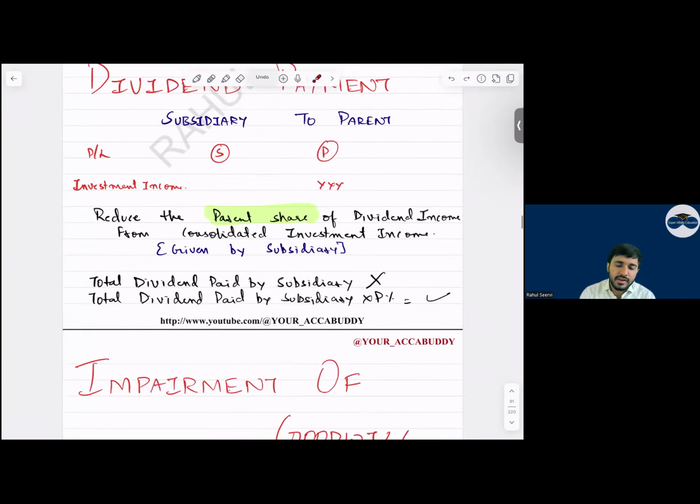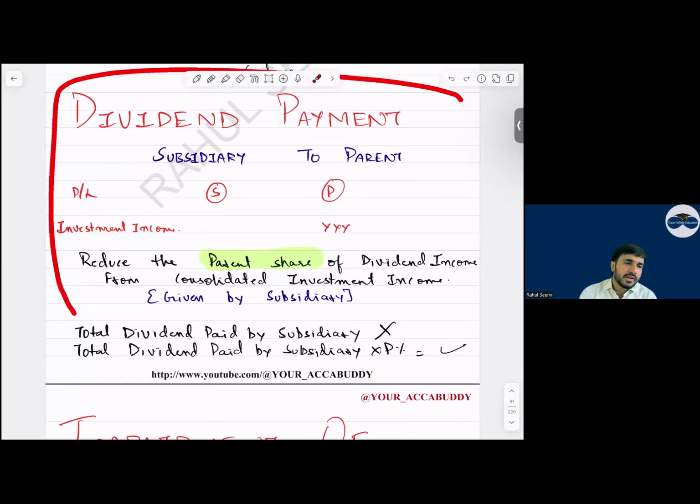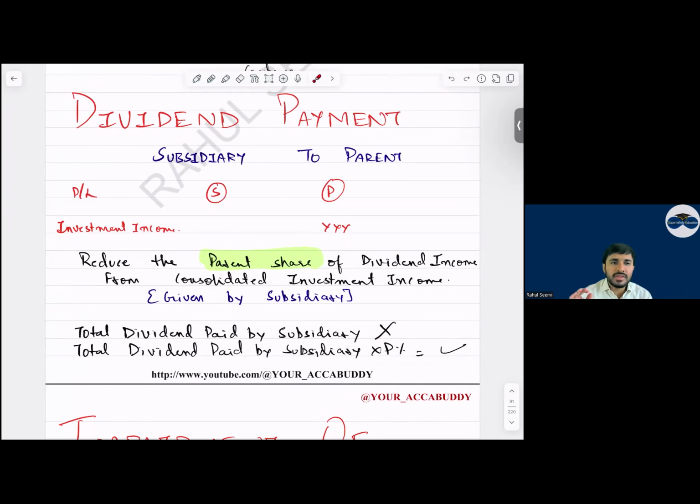Then dividend payment, a very important one. Now, very, very important. Dividend payment. Subsidiary has given a dividend to parent. Parent companies recognize this in what, everyone? How do the parent companies recognize this? Can I say parent companies recognize this as investment income? Investment income. So what will you do? So remove from the investment income and remove from the profit attributable and total comprehensive income.